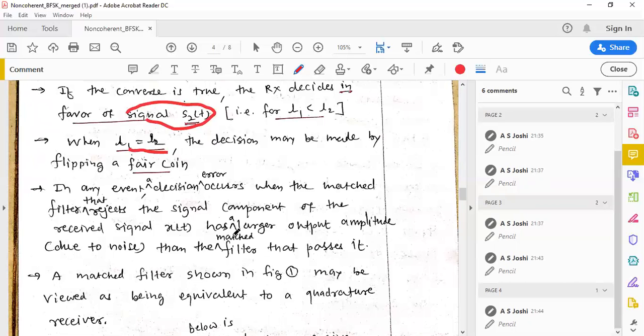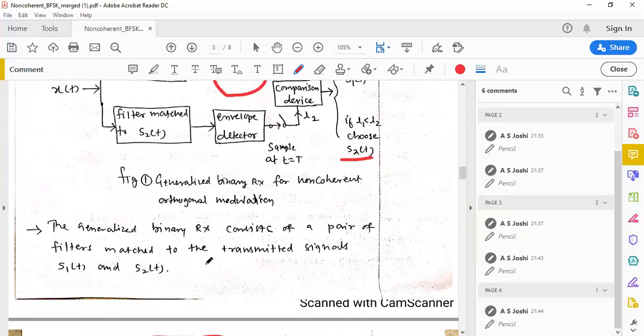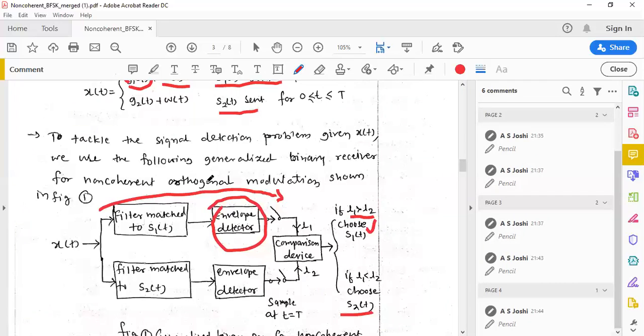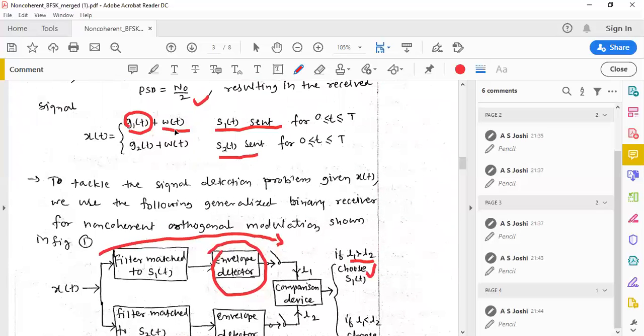So the decision error occurs whenever the matched filter that rejects the signal component of the received signal X of t has a larger output amplitude than the matched filter that passes it. As I told, once the signal is transmitted by the transmitting end, along with the original signal, that is G1 of t, noise is also added.